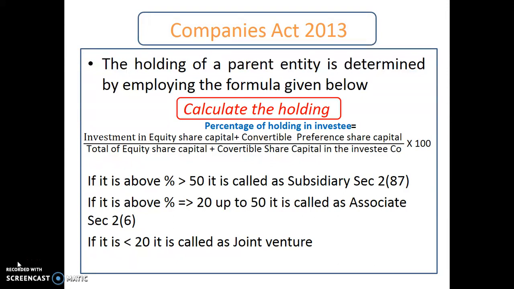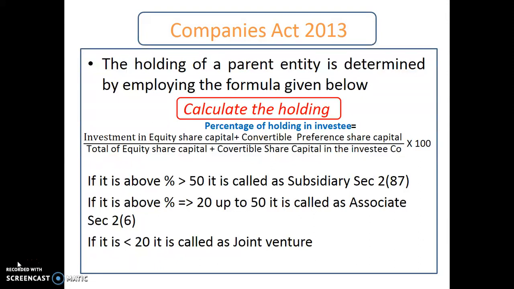Wherever there is a potential ownership coming up or potential rights, what we call voting rights, that also will have to be taken as part of the holding or part of the share capital. In this case, we will consider it for calculating the holding. The percentage to be calculated for holding in an investee company is the total investments in the equity share capital and the convertible preference share capital by the investor, divided by the total equity share capital and the convertible share capital in the investee company, into 100, which gives you a percentage.